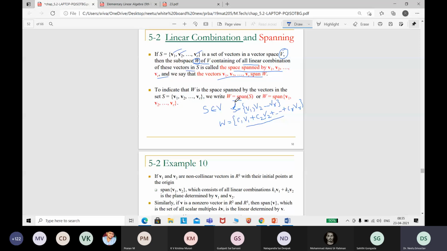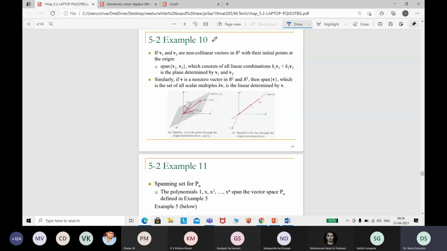Okay. So let us see the geometrical interpretation of these things. The geometrical interpretation is, if V1 and V2 are non-collinear vectors, everybody knows they will not lie on the same line.